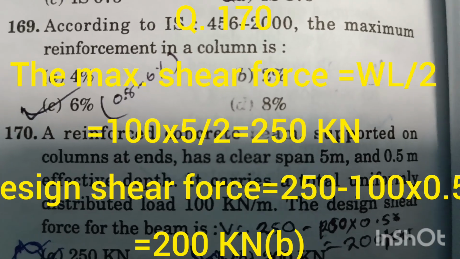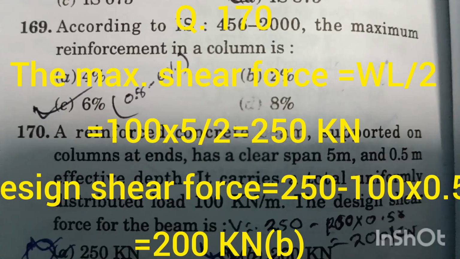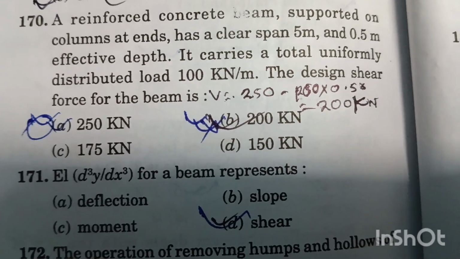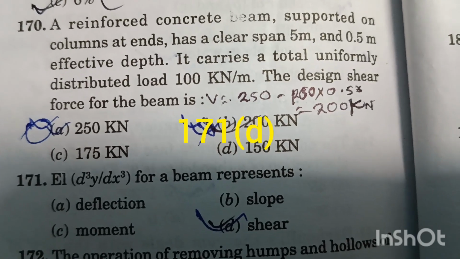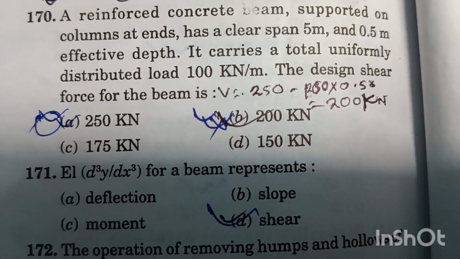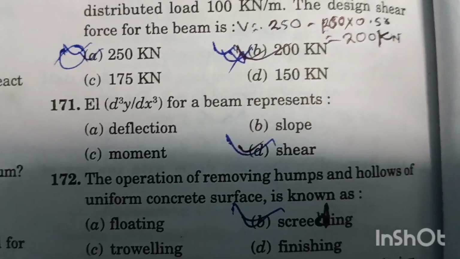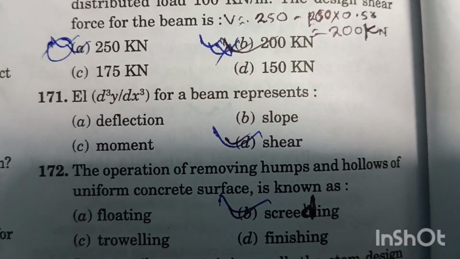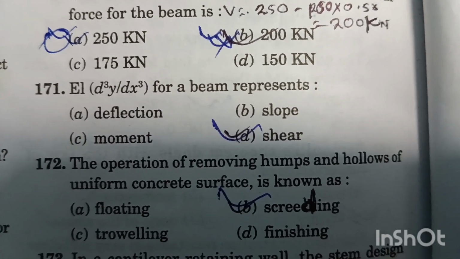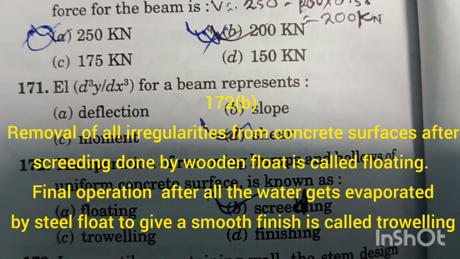It carries a total uniformly distributed load of 100 kN per meter. Question number 171. EI d cube y divided by dx cube for a beam represents shear. Option D is the right answer. Question number 172. The operation of removing humps and hollows of uniform concrete surface is known as screeding.